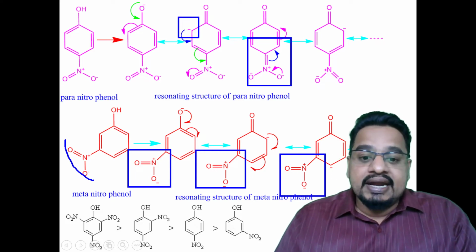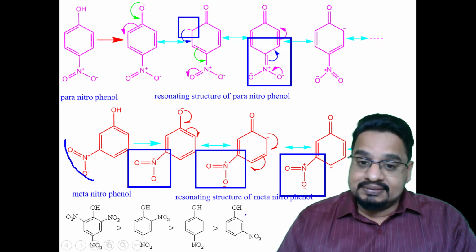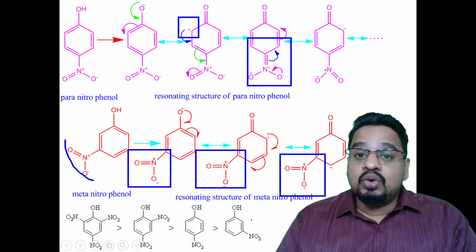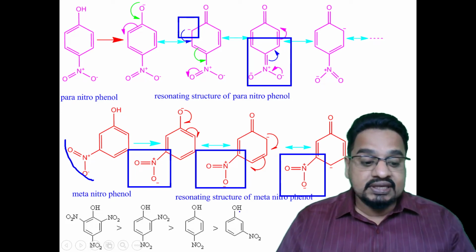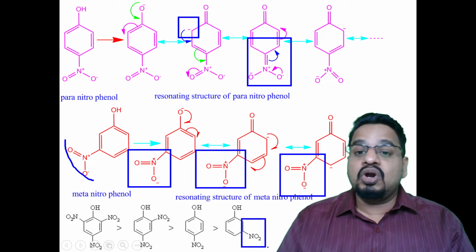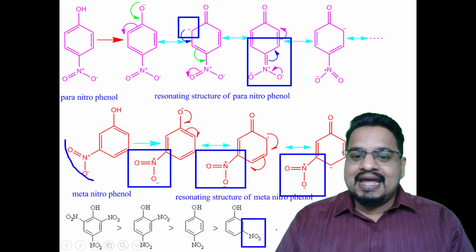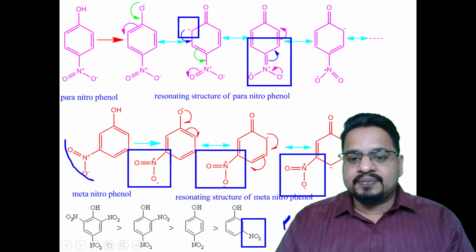Got that? What I just wanted you to understand is, see this, phenol with nitro group at the meta position. First is phenol.